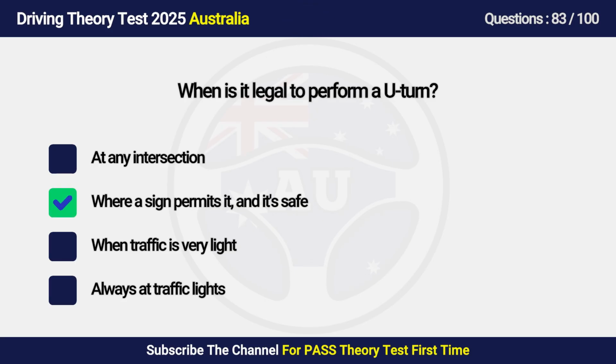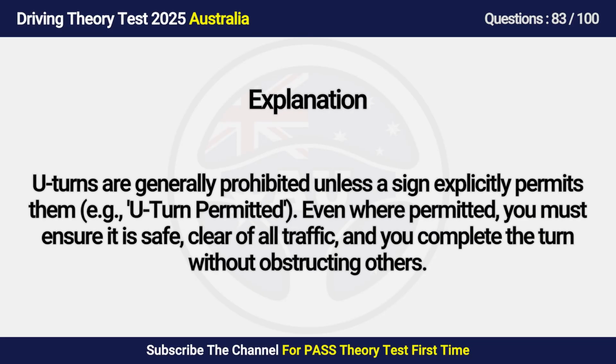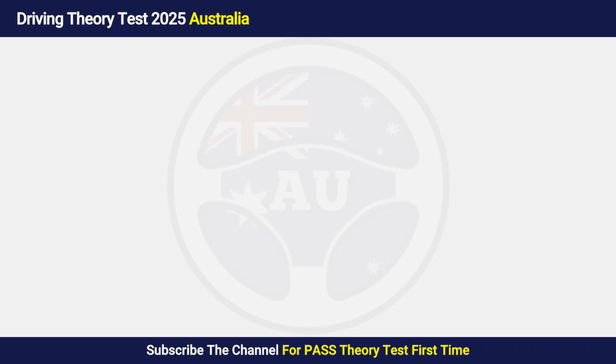Answer is B. Where a sign permits it and it's safe. U-turns are generally prohibited unless a sign explicitly permits them. Even where permitted, you must ensure it is safe, clear of all traffic, and you complete the turn without obstructing others.